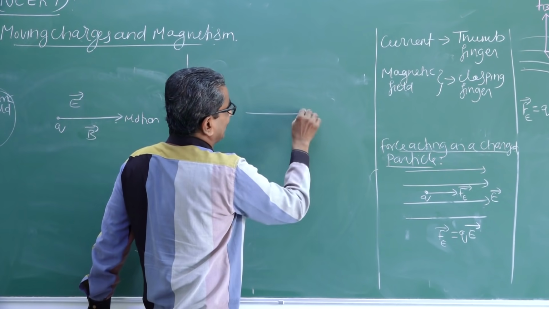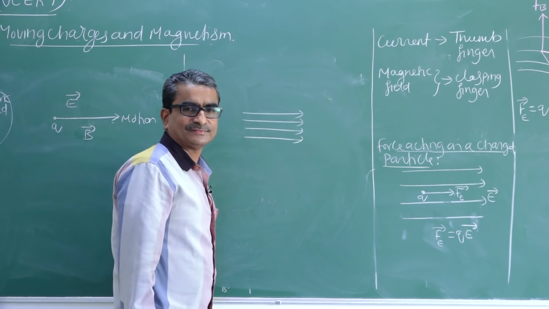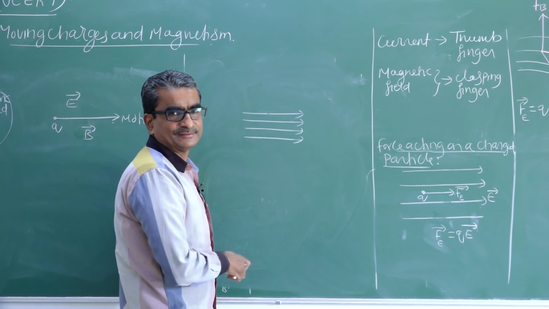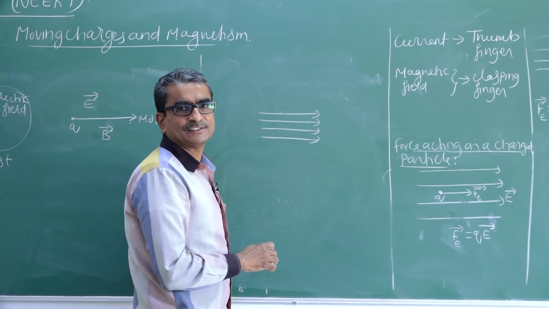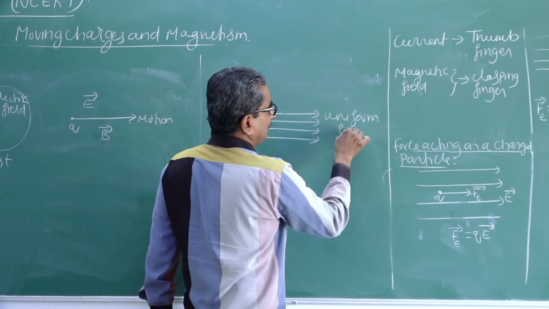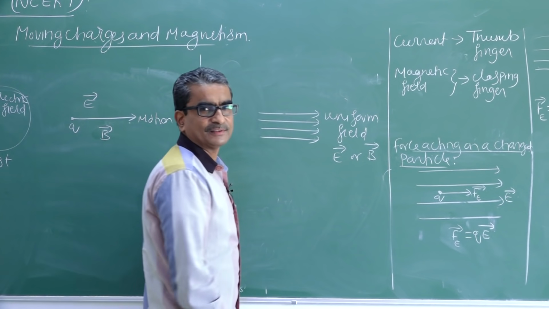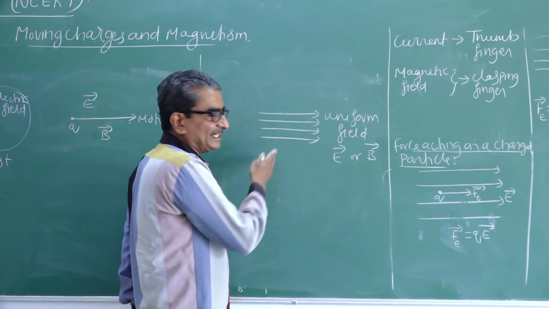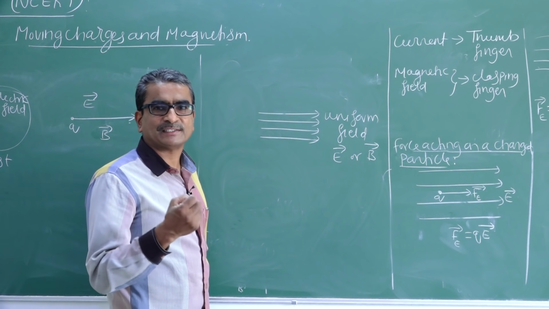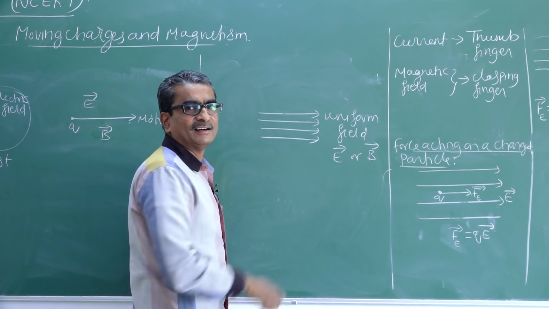If I draw arrows like this, straight lines with arrowheads parallel to each other, then this represents a uniform field, either electric or magnetic. So it is very clear from this diagram that an invisible electric or magnetic field can be represented by a simple diagram like this, parallel lines.